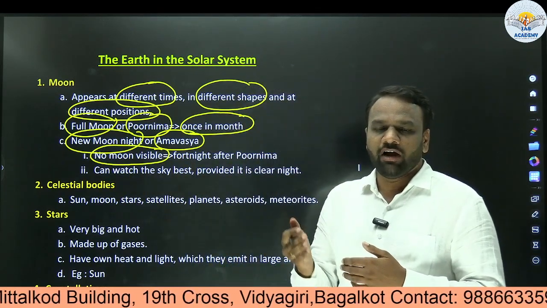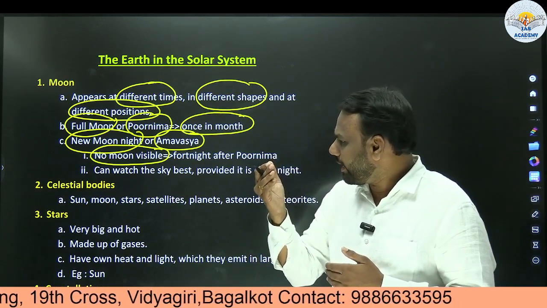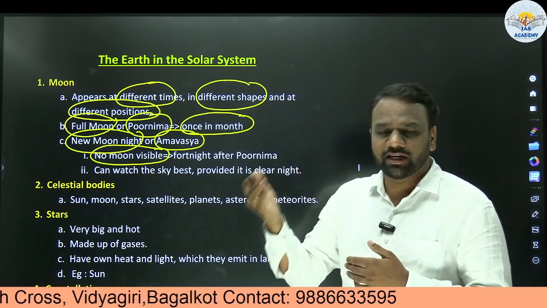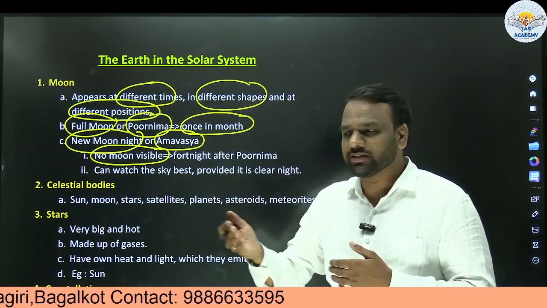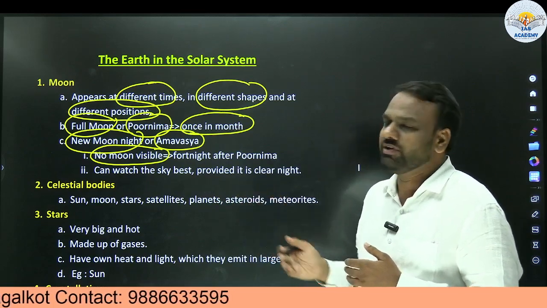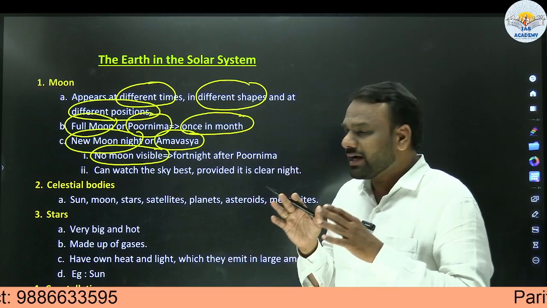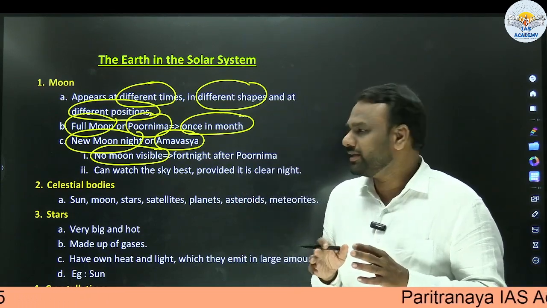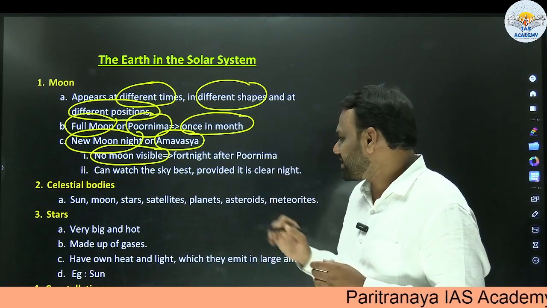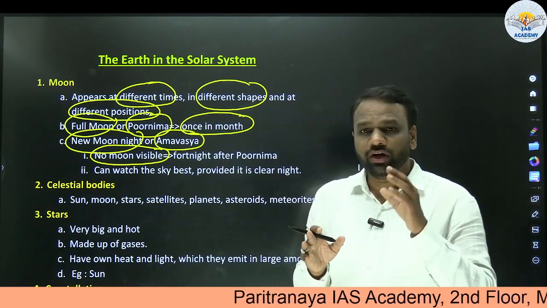So for every fortnight, after every 15 days, after the Amavasya, Purnima will come, and after Purnima, after again 15 days, Amavasya will come. We are already aware of this phenomenon. We can watch the sky clearly on new moon day, provided that there is no cloud. If the sky is clear, then we can observe the sky very clearly on new moon day.